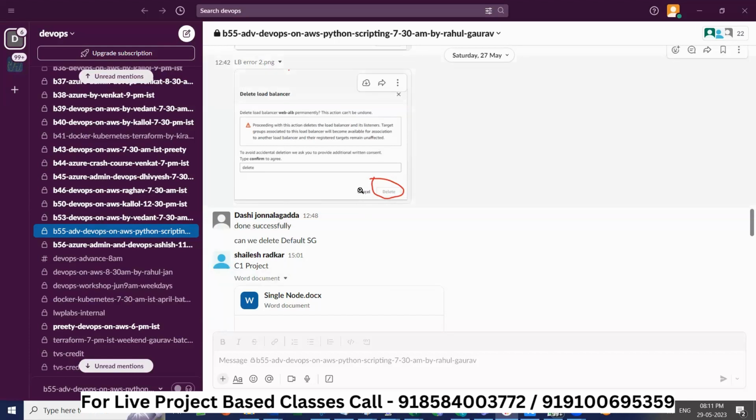Most people will not be from IT. Some people will be from IT. Some people will be from different skill sets, like Java developer. Some people will be manual testers. There is a guy who is a civil engineer also, and he wanted to change his whole skill set to this particular skill, which is an IT skill.